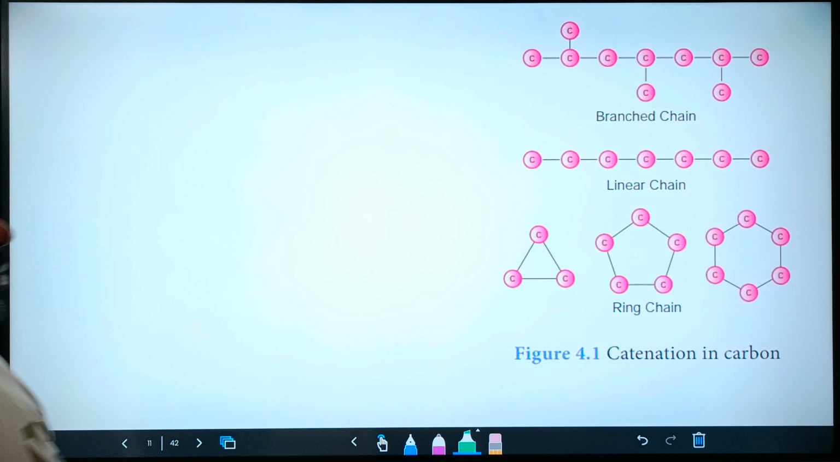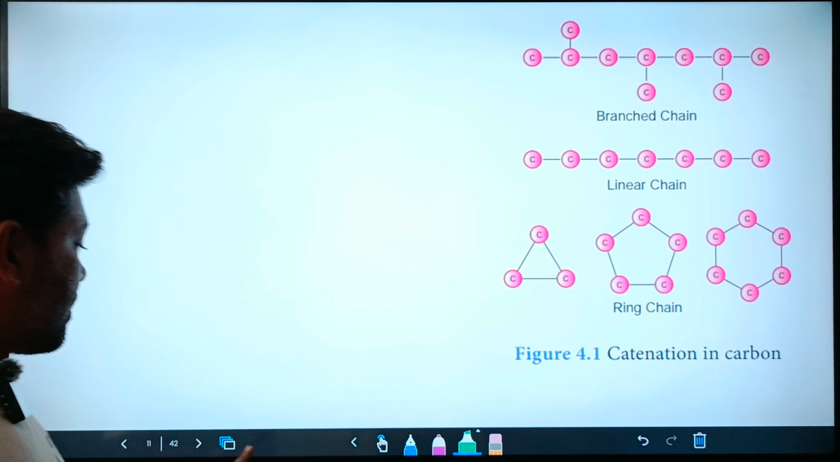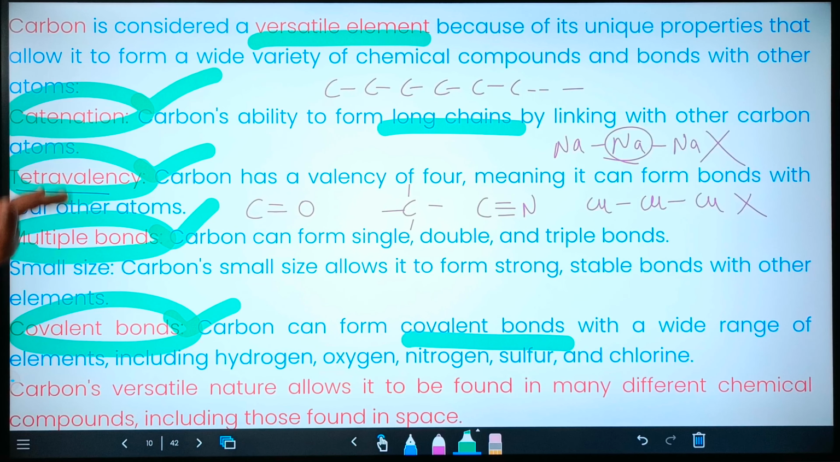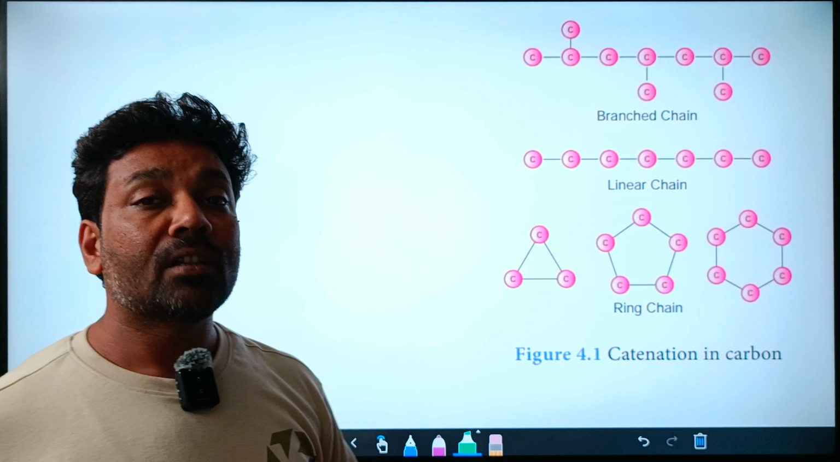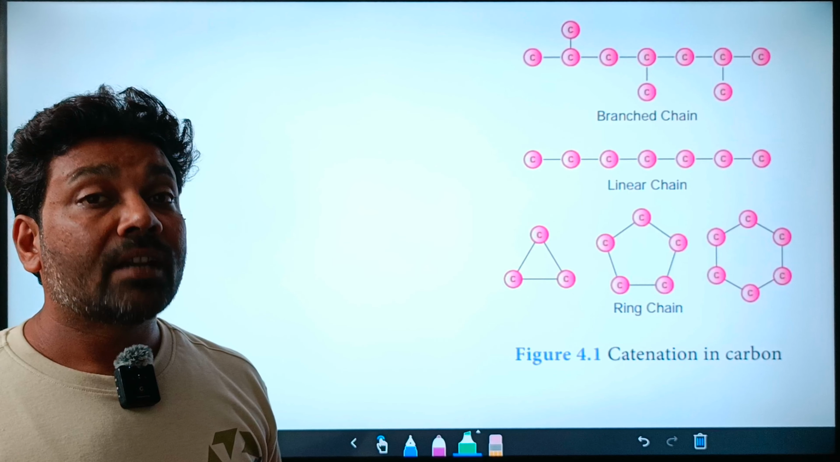So this is about the catenation in the carbon. Let's discuss all these properties. We will discuss in detail. So the first thing is catenation. I said that catenation means forming the chains. Carbon can form the chains.